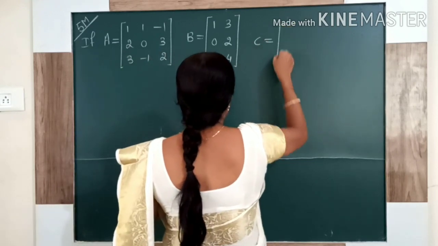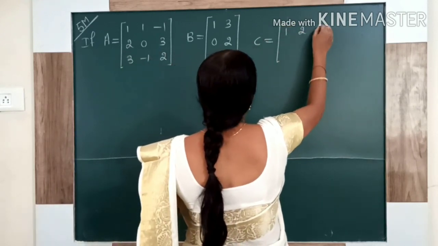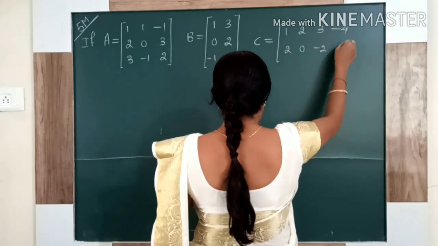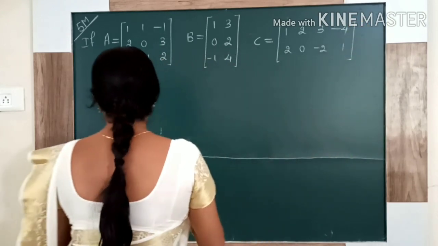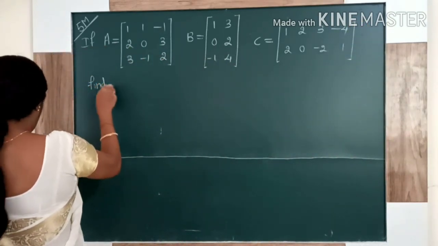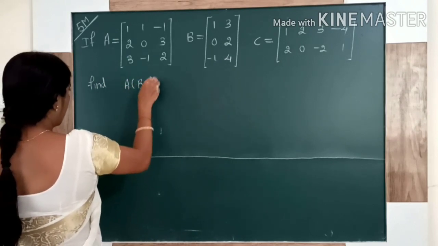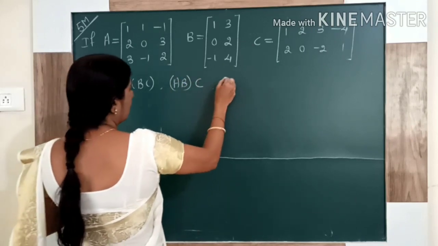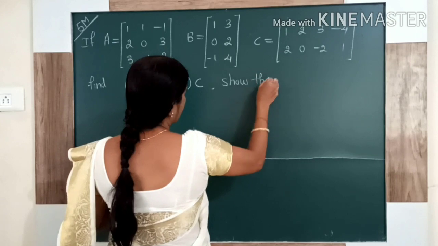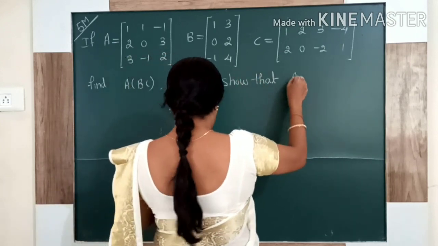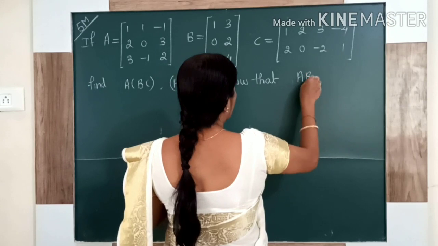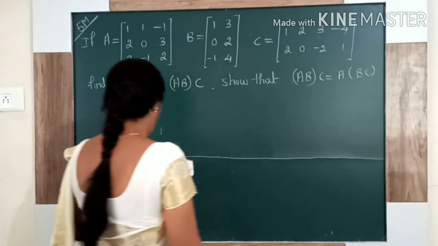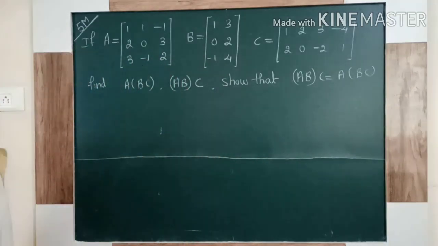C is 1, 2, 3, minus 4; 2, 0, minus 2, 1. The question is: find A into (BC), next (AB) with C outside, and then show that they are equal. This is the question.